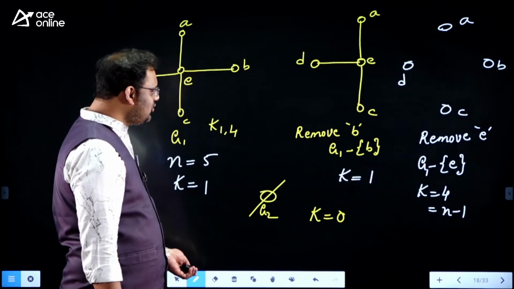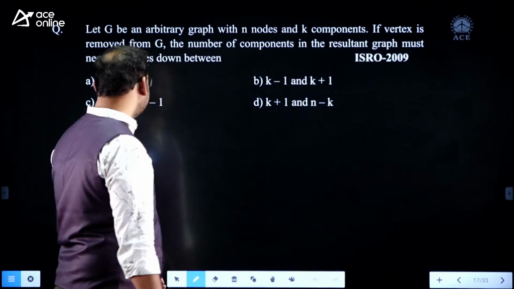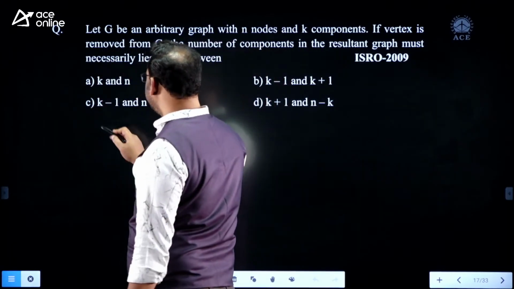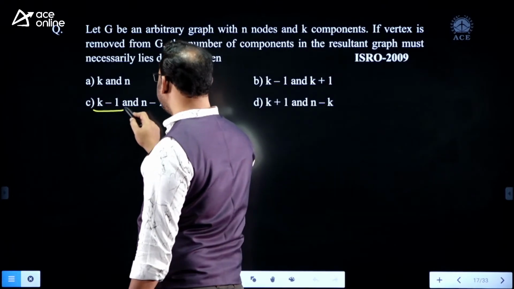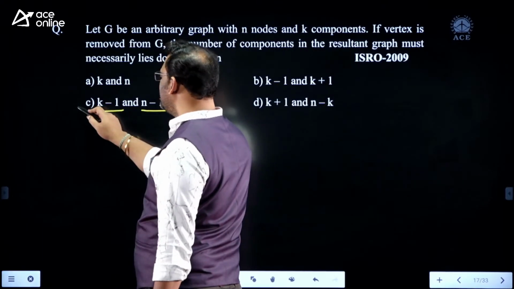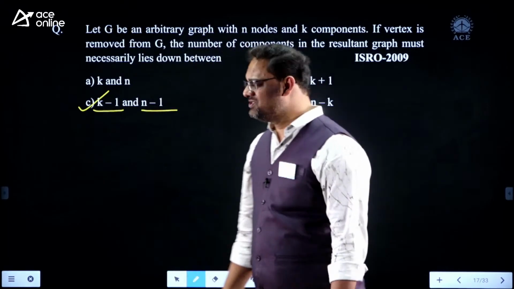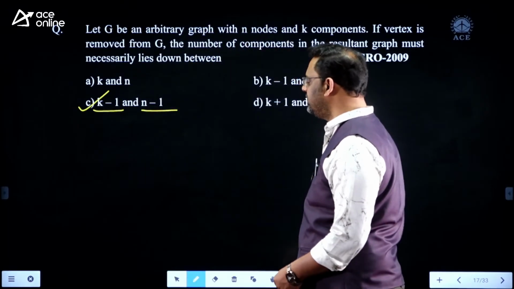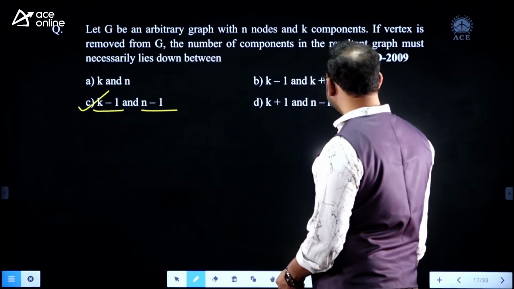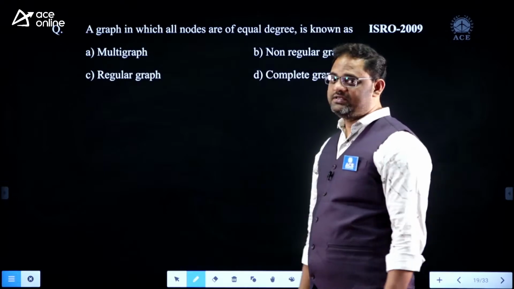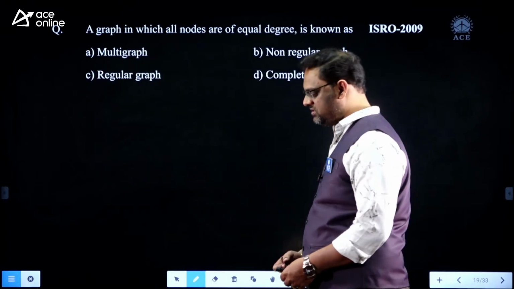So let us conclude the answer to this question. The resultant graph has a number of components in the range k minus 1 to n minus 1. Option C will be correct. Got it, my dear? This is one of the good questions we got in our ISRO. Sometimes the questions are direct like this.